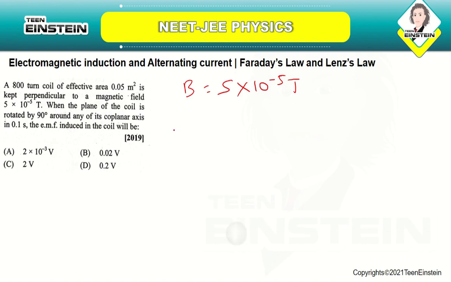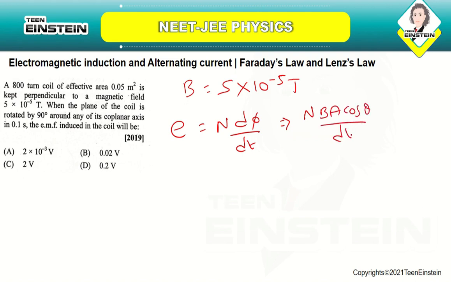So, the EMF induced will be E is equal to N into dΦ by dt. Okay. So, which is equal to N into BA cos theta by dt. And here they have given you the magnetic field as 5 into 10 power minus 5 and the effective area A is 0.05.